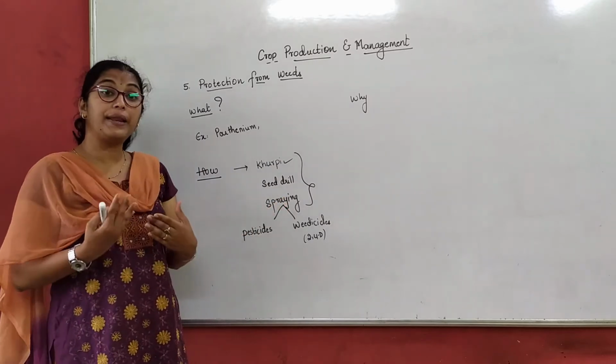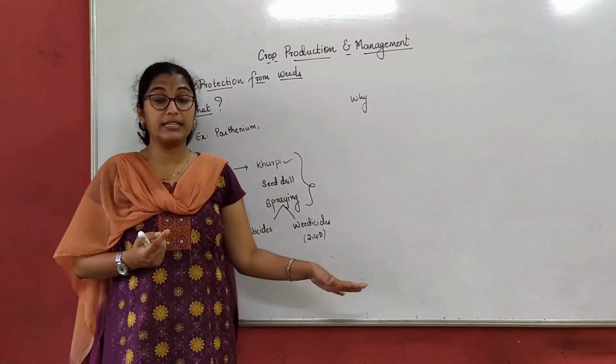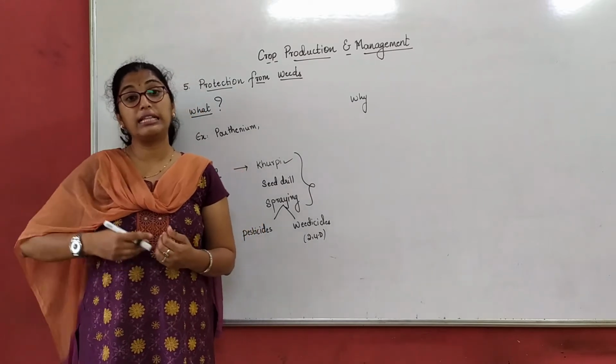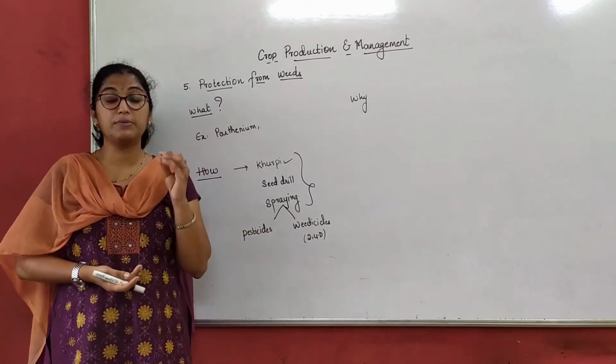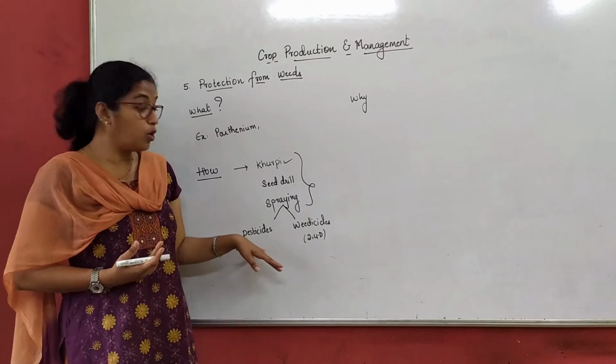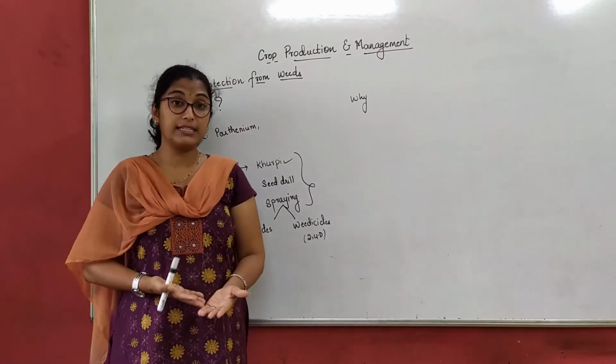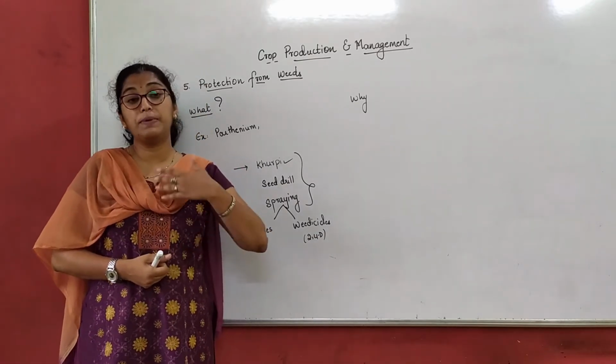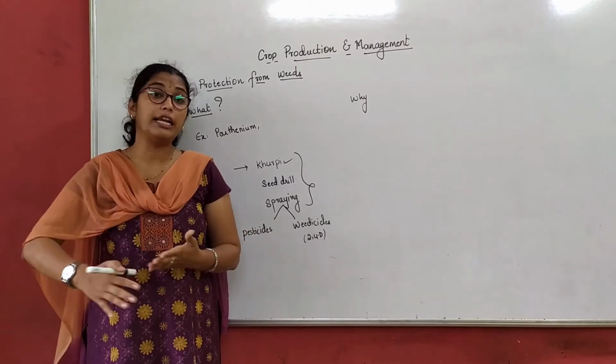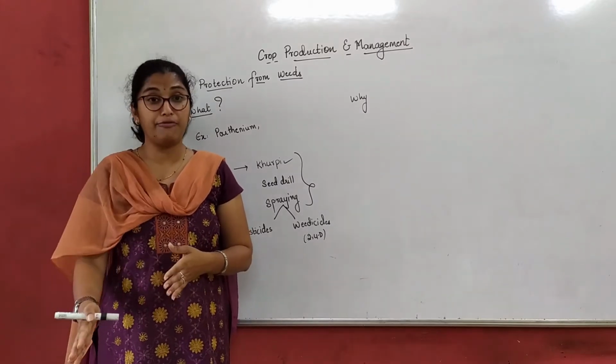Then we also spray pesticides and weedicides. Sometimes we also say herbicides. Herbicides means they are herbal. So usually we go with pesticides and weedicides. Now it is not that you use pesticides or weedicides depending on any crop and any type of pest.